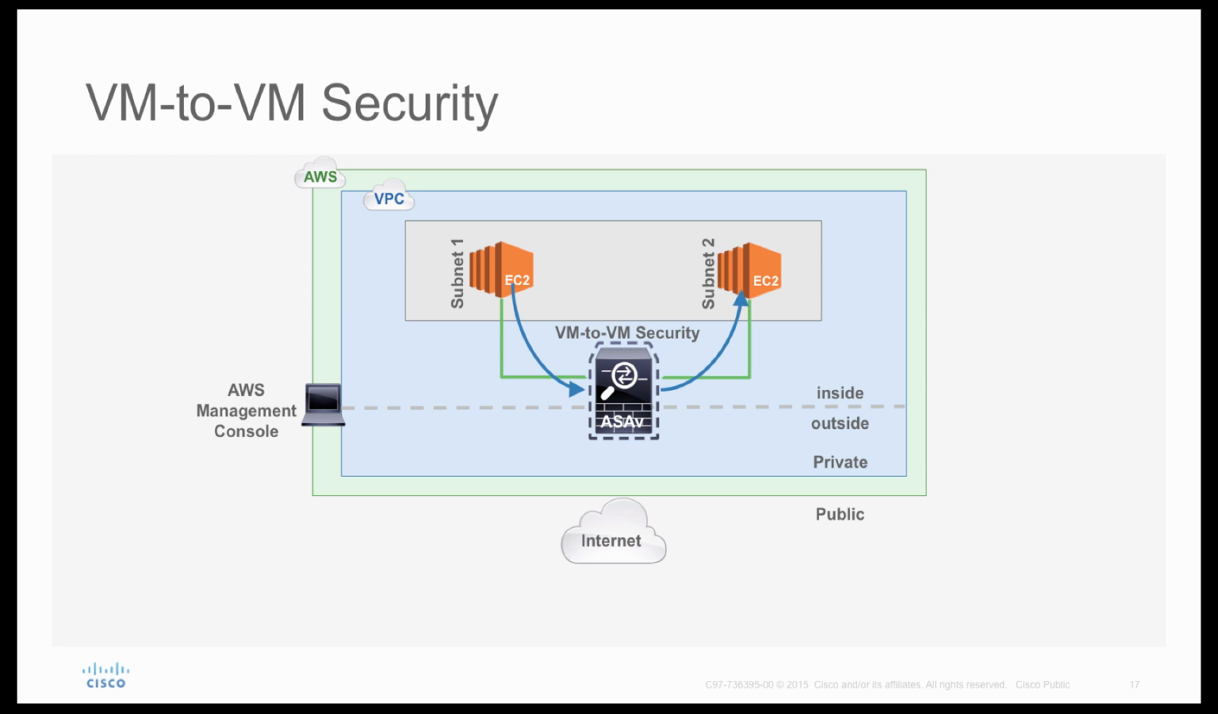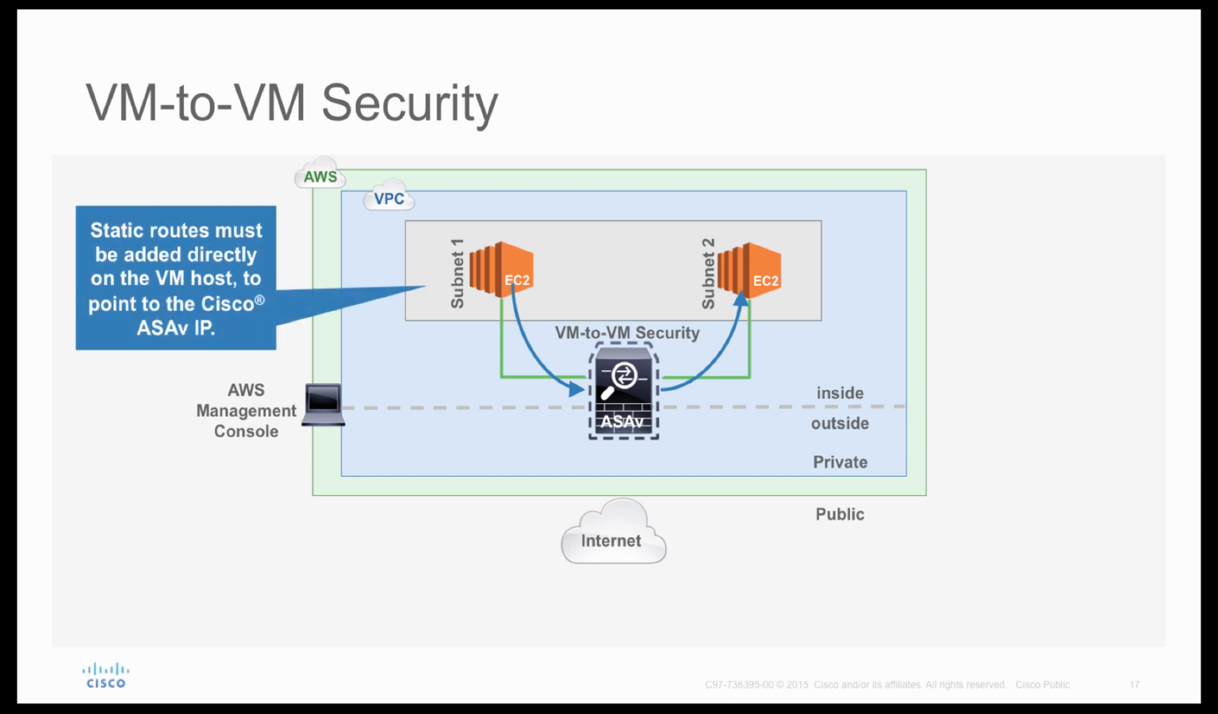Last deployment model is VM to VM security. So if you want to secure servers between two subnets, you can configure ASAv in routed mode and have your traffic route via ASAv. Static routes are required on machines, and you should point your next hop towards ASA.